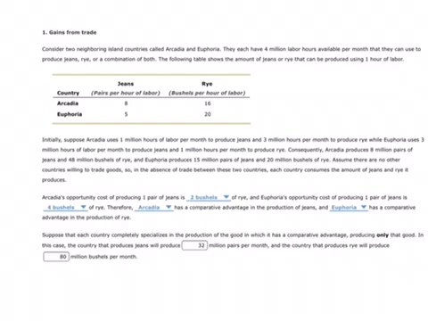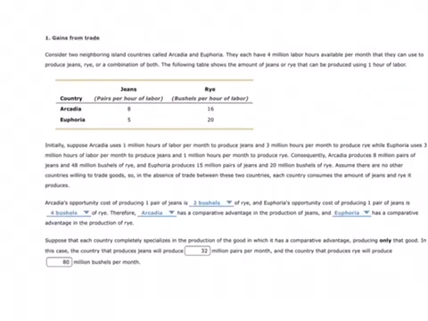Arcadia's cost for jeans is 2 bushels of rye. So they would not sell jeans for less than 2 bushels of rye. They're going to be happier if it's more than that. So that was 16 divided by 8, 8 divided by 8: 1 pair of jeans, 2 bushels of rye. Euphoria, 1 pair of jeans, that's 5 divided by 5, gets you 4 bushels of rye. So Arcadia has a comparative advantage in the production of jeans, because it only costs Arcadia 2 bushels of rye. Euphoria will have a comparative advantage in the production of rye.